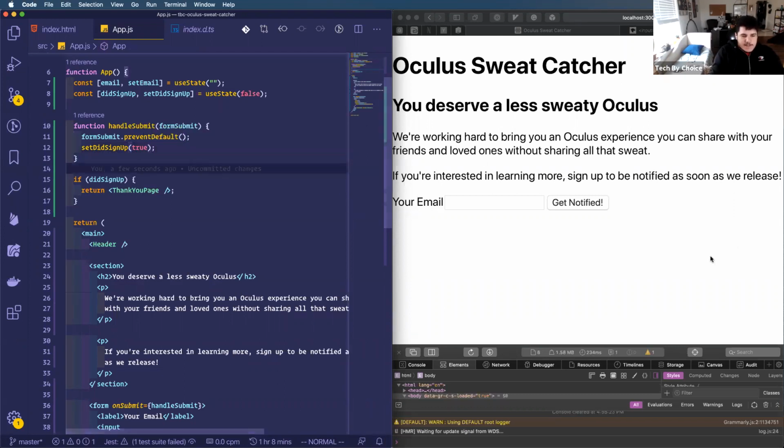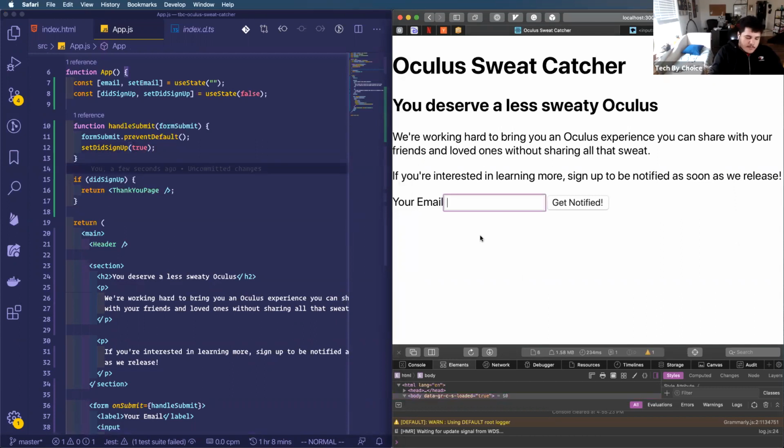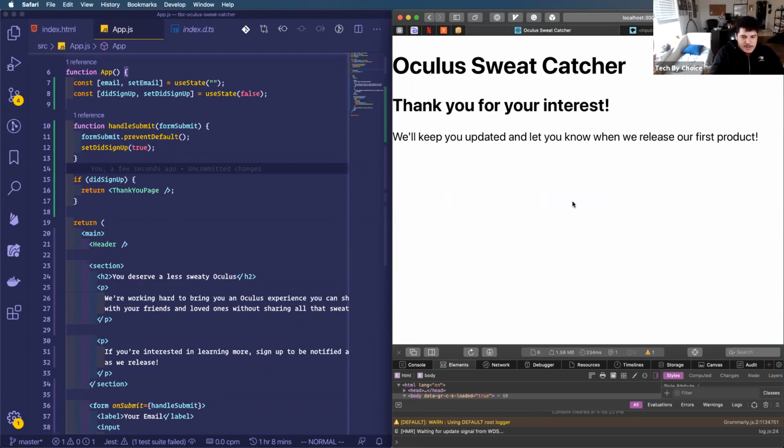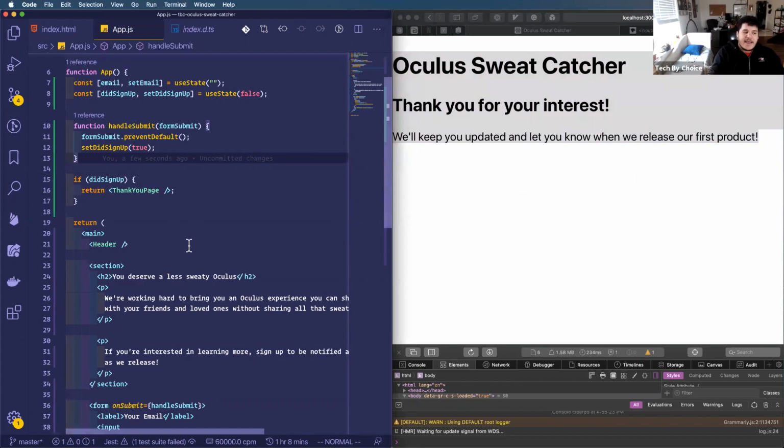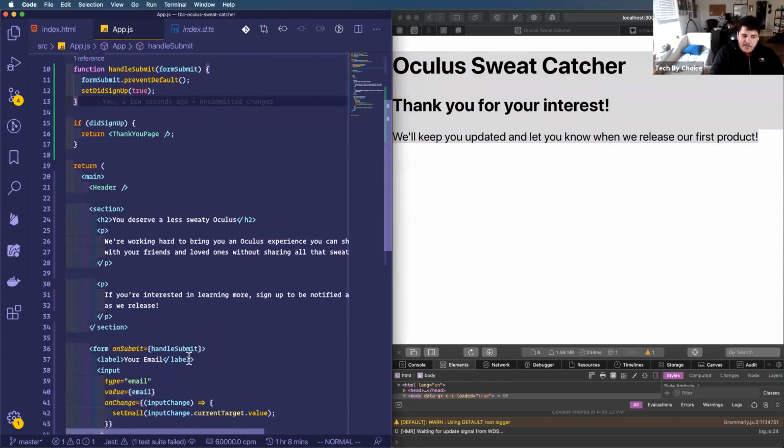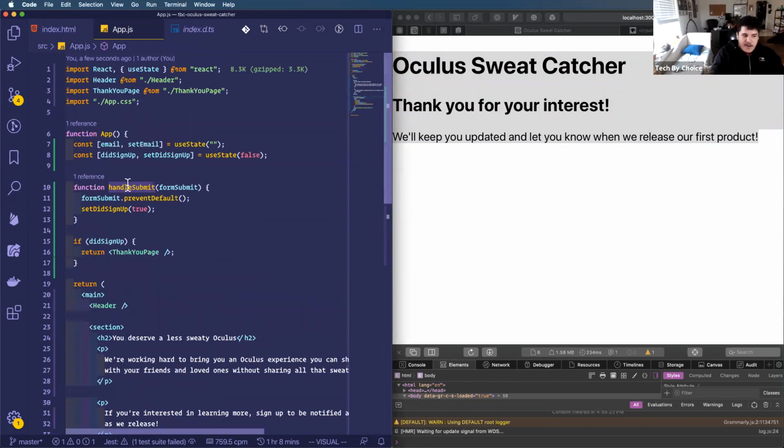I've saved my changes. Now, if I go back to this email form, I could write an email. And when I submit these changes, I can see my thank you page. The reason that happened is when I submitted my form, this handleSubmit method that I created gets called, and then setDidSignUp gets called, and it changes the value of didSignUp to true.